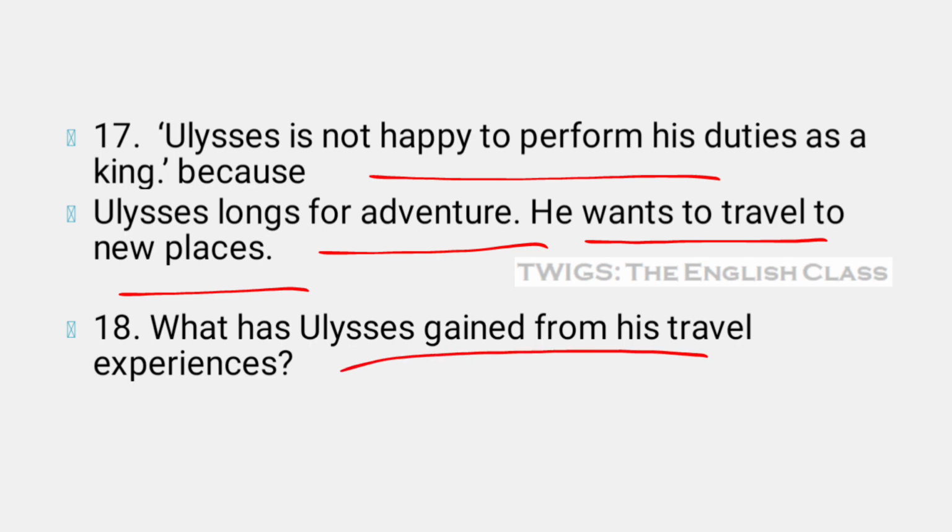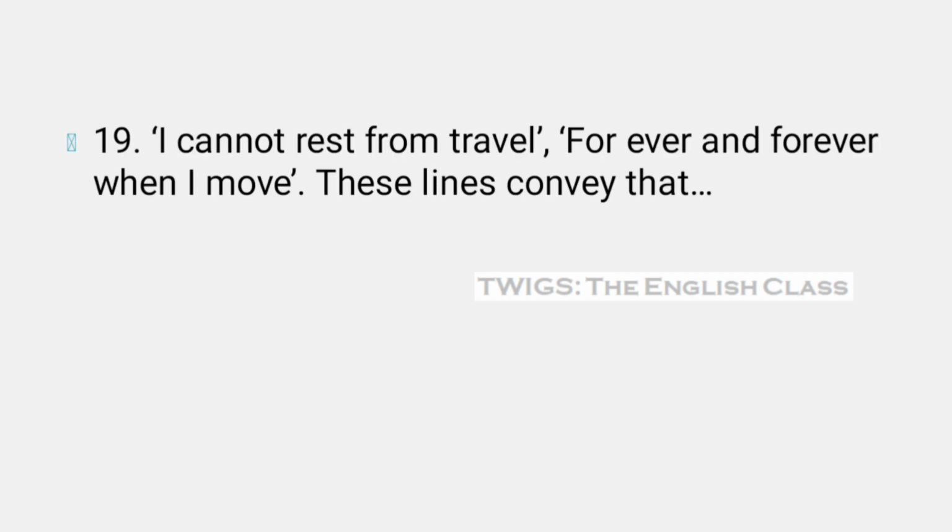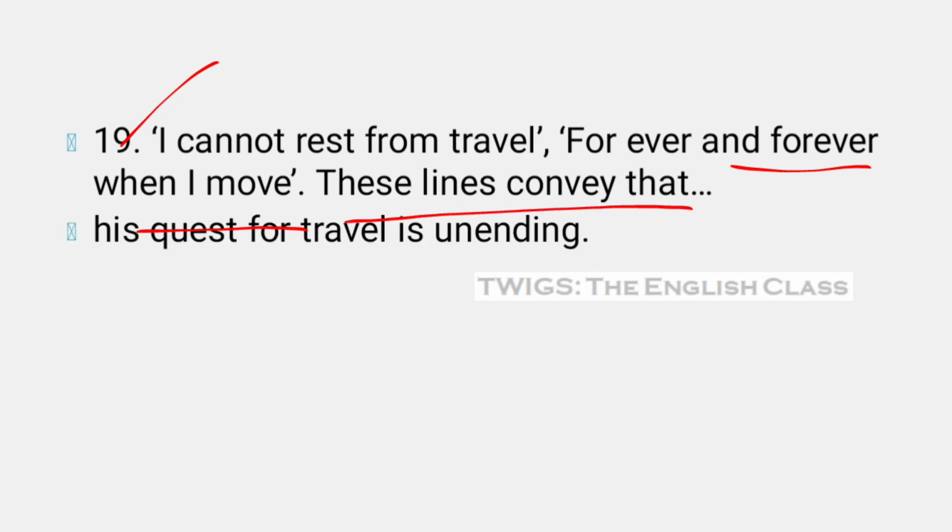What has Ulysses gained from his travel experiences? Knowledge of various places, cultures associated with the places, men and matters, the people living there, the culture, the habits. "I cannot rest from travel, forever and forever when I move." These lines convey that he is eager to travel throughout his life, or his quest for travel is unending. He is always nurturing the craving of traveling.